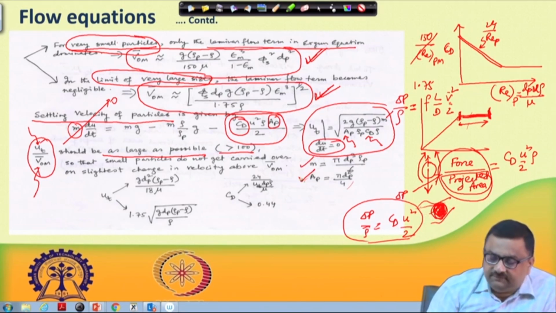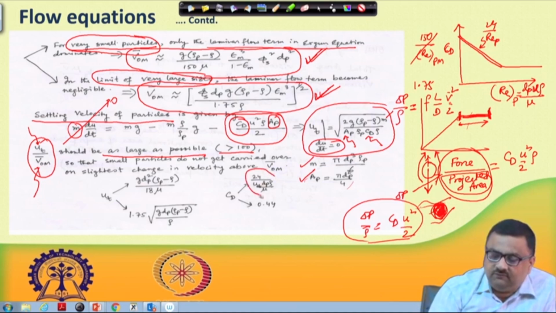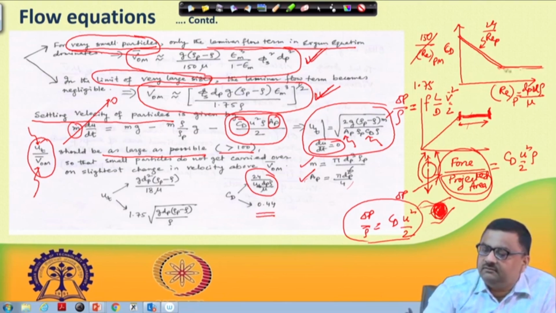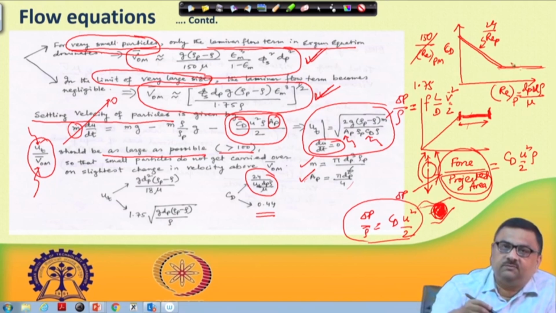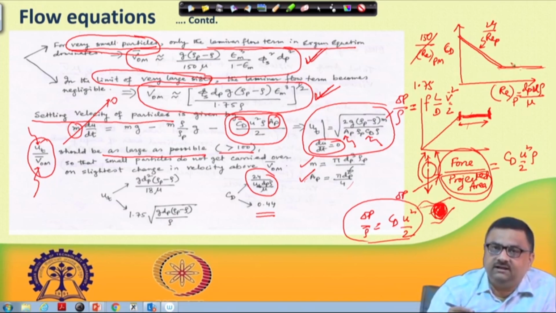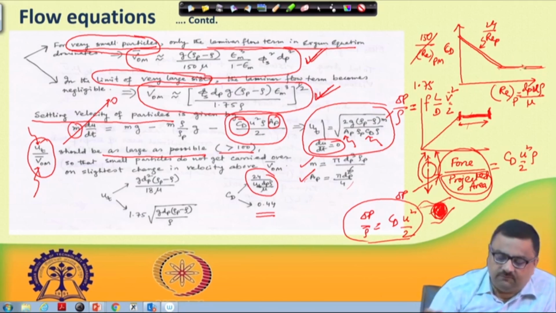Now, CD. On one hand, if you are in the laminar region, it comes to 24 by Re. So, CD can take this value, or CD can take 0.44, which is that constant value, similar to the 1.75 term we have in the case of porous medium, f versus Re_pm. Here it is 0.44.